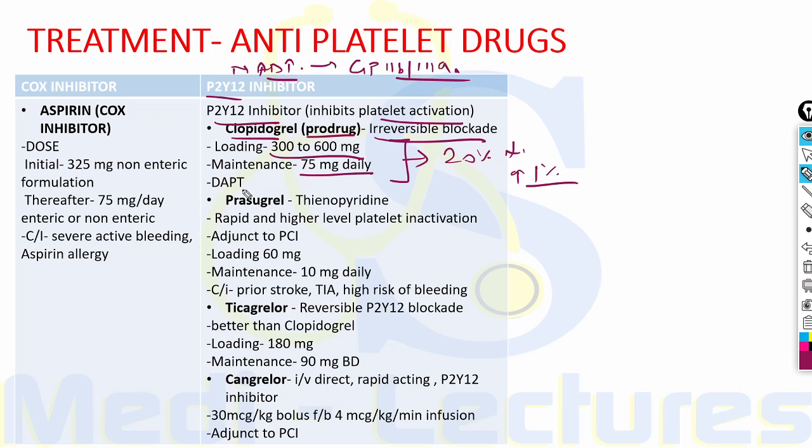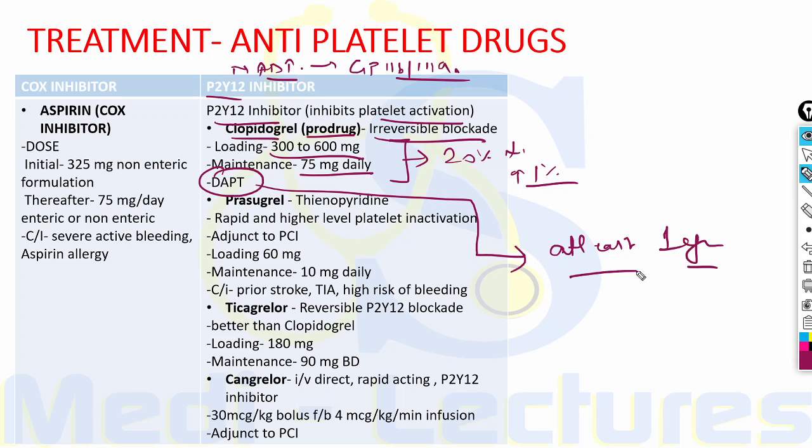This combination of aspirin along with clopidogrel is dual antiplatelet therapy, and this dual antiplatelet therapy should continue for at least 1 year in patients of NSTEMI, especially those who are having drug-eluting stents. After 1 year, only aspirin should be continued indefinitely.